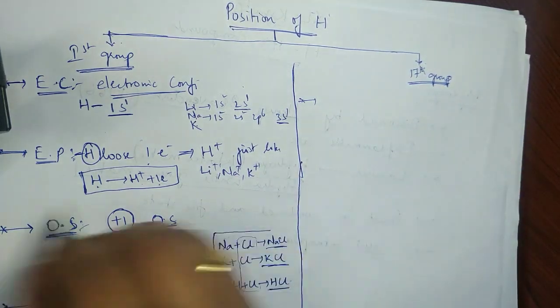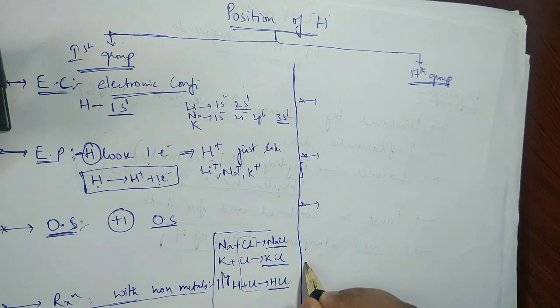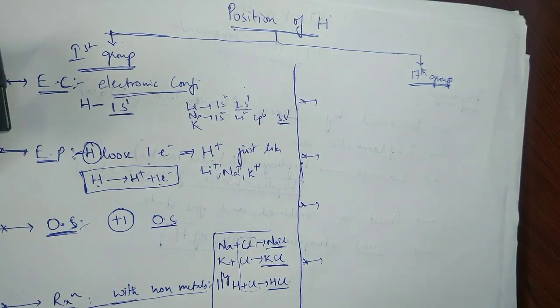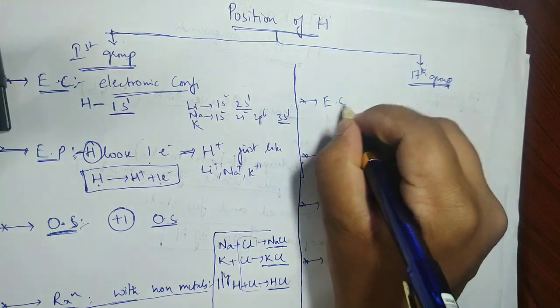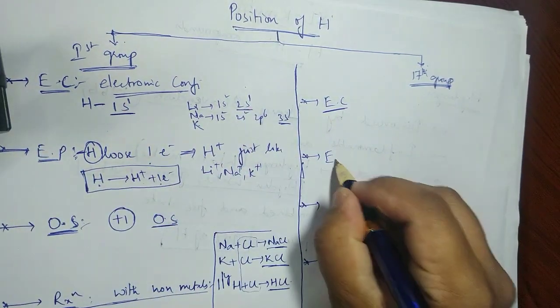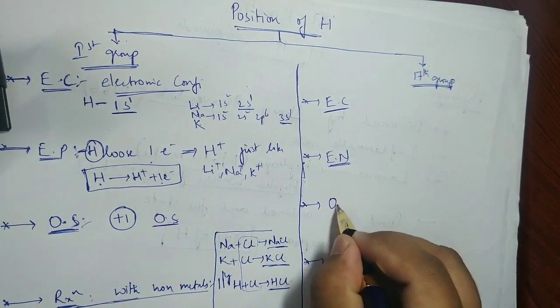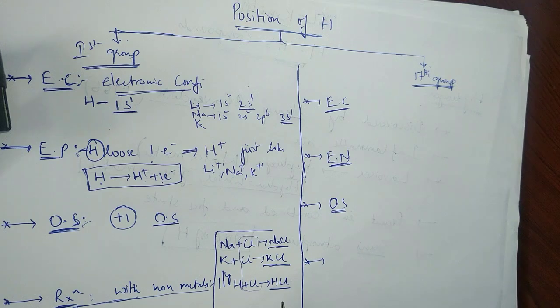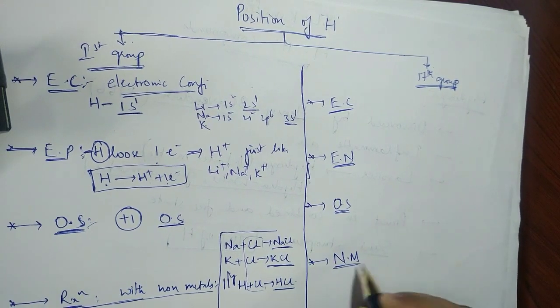I'll have the same 5 points, just to make a relative or comparative study. I'm doing it like this so that you can remember the points. First one is EC, second one is EN. Then oxidation state, so here also oxidation state, fine. Reaction with non-metals, it itself behaves as a non-metal, in fact.